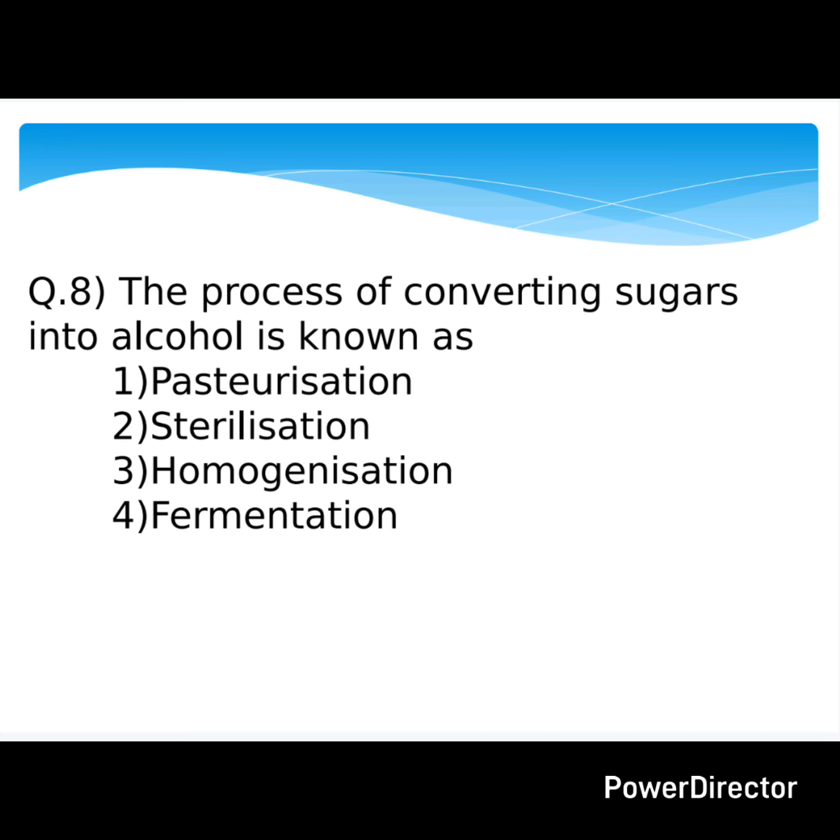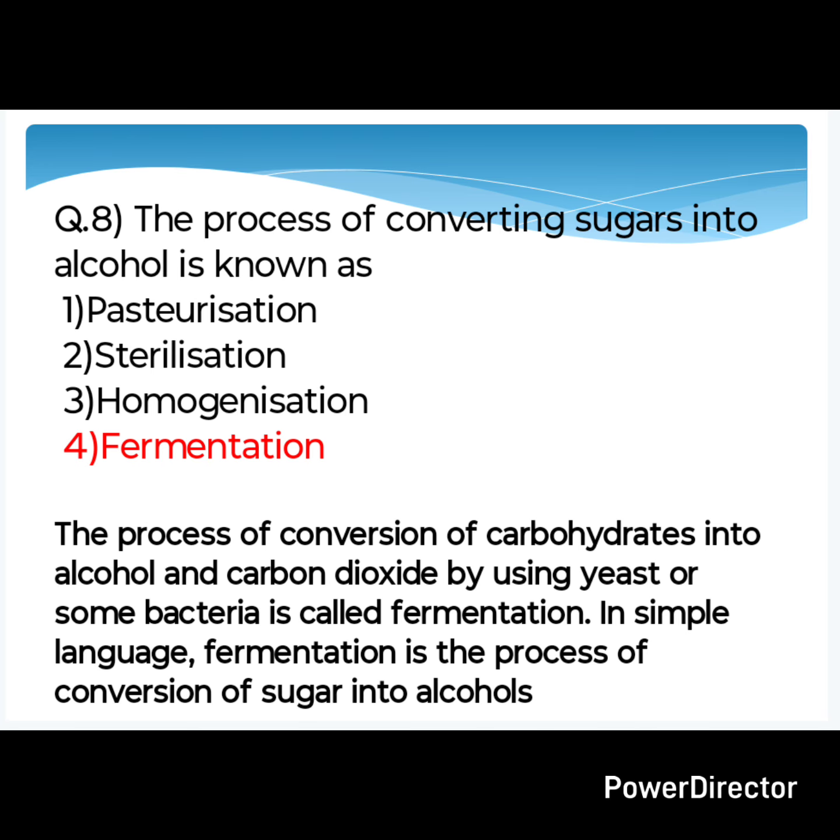Now, the eighth question. The process of converting sugar into alcohol is known as pasteurization, sterilization, homogenization or fermentation. So, which is the answer here? Yes, the answer is fermentation. The process of conversion of carbohydrates into alcohol and carbon dioxide by using the yeast or some bacteria is called fermentation. In simple language, fermentation is the process of conversion of sugar into alcohols.